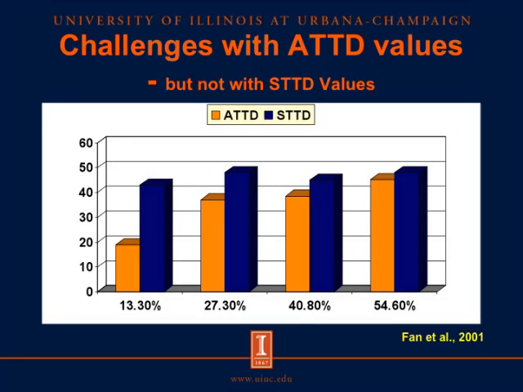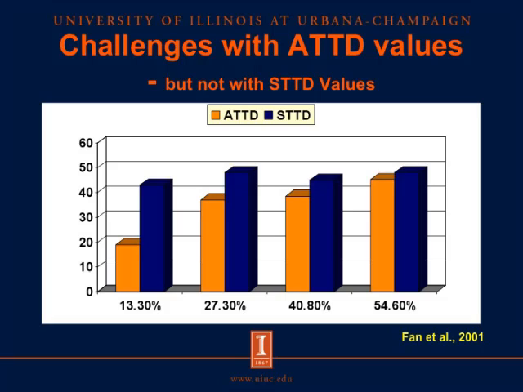We can also get to this conclusion by looking at the data that were presented a little while ago by Fan et al., where he had 4 different levels of soybean meal included in diets fed to pigs. We already looked at the apparent total tract digestibility values and concluded that there were great differences among these 4 different diets depending on what the level of inclusion of soybean meal in the diet was.